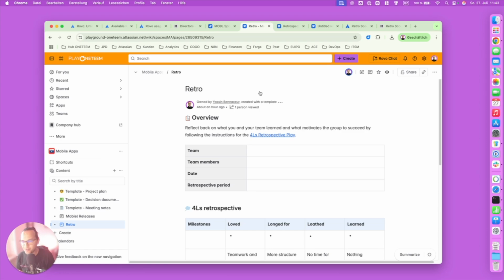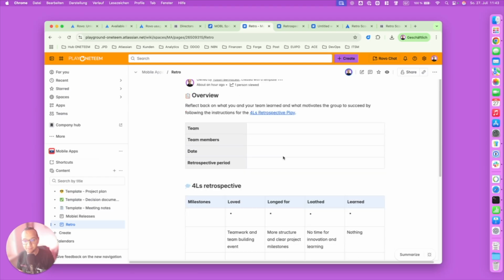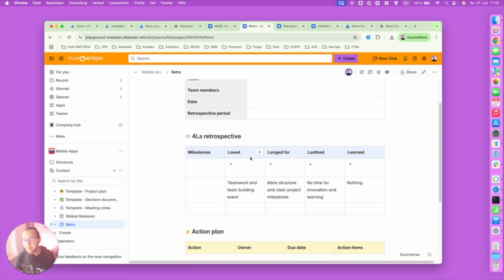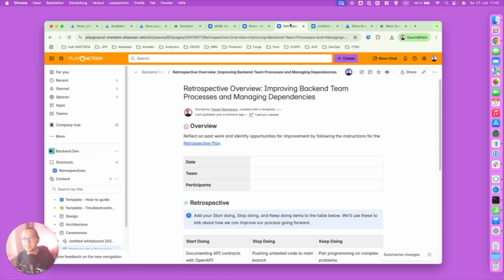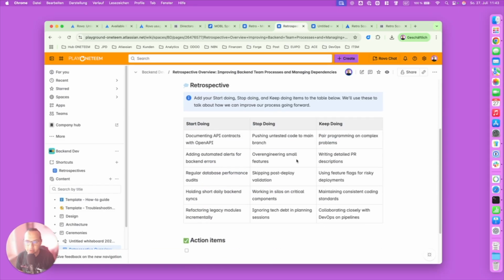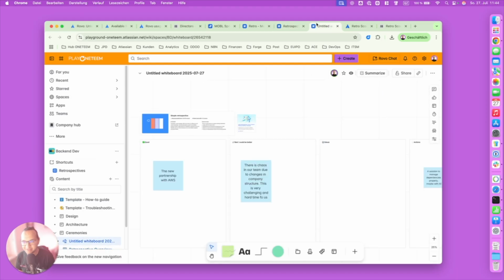Those team members sit together every 2 weeks at the end of the sprint, and they put together some things that went well, things they really love, things they want to keep doing, things they want to stop doing, lessons learned, all of that. They are documenting, right? And others are using another template that looks a little bit different because they have their own way of working, right? And another team is using a whiteboard. Now it gets a little bit complicated.